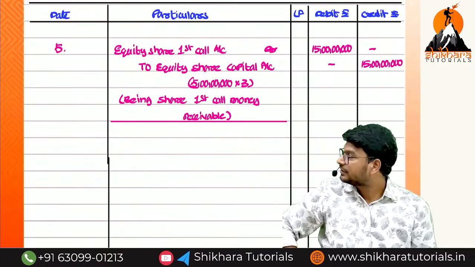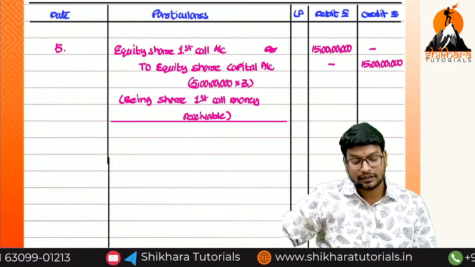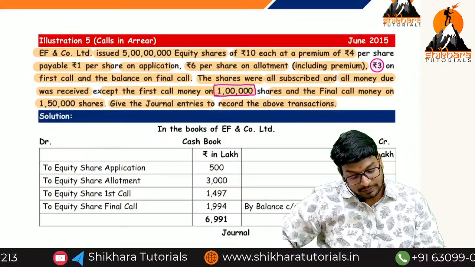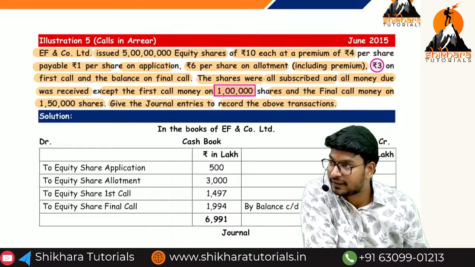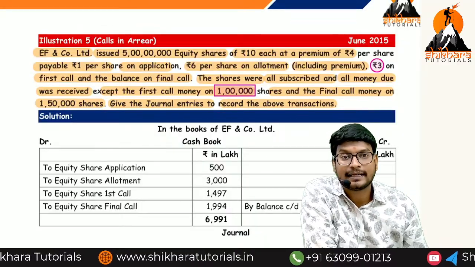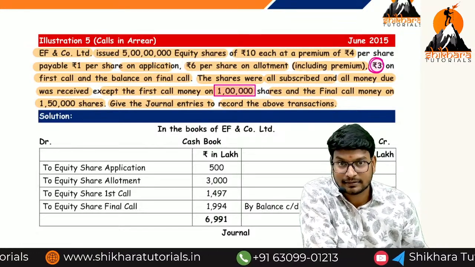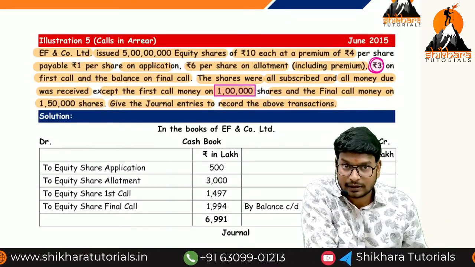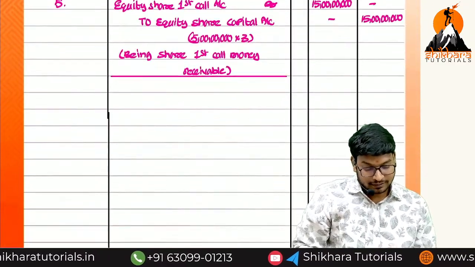Okay, now next one. While receiving on 5 crores shares, we have received only on how many shares, ma? We have not received on 1 lakh shares. That means 4 crores 99 lakh shares only we have received. That amount we will transfer to which account, ma? Bank account. On 1 lakh into 3 rupees, that is equal to 3 lakhs will be transferred to calls in arrears. Okay, na guys. So next, to equity share first call account. Are you getting the point or not? Okay, na? So what is the entry that will come into the picture, ma?